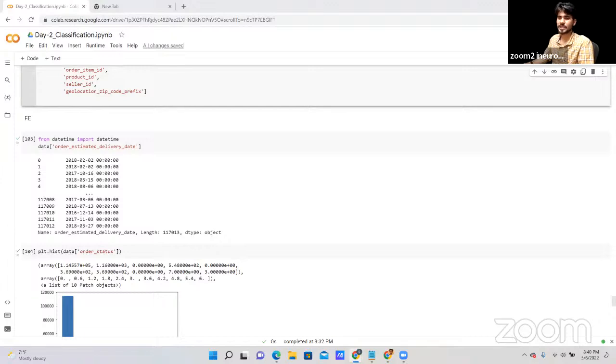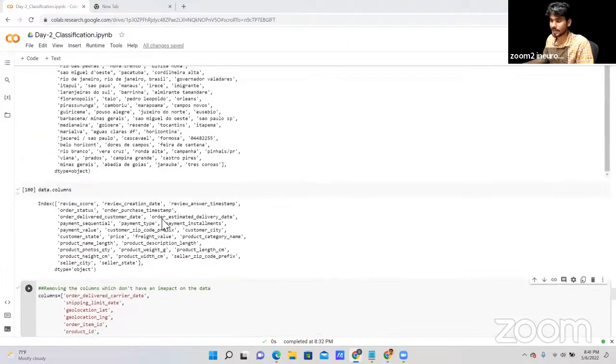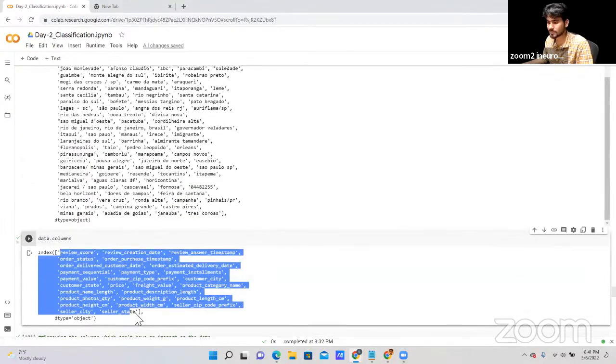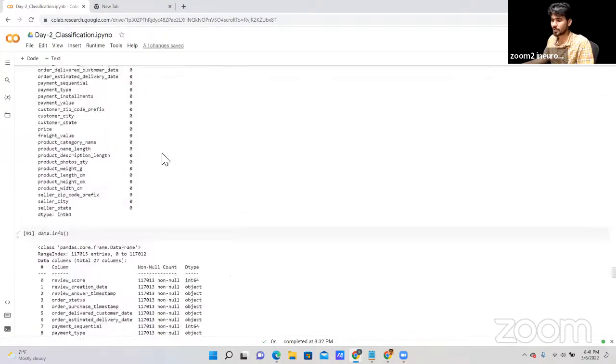How to decide, sir, whether a column is unnecessary or not? See, I already told you, first it comes after observation. What you want to solve, what goals you want to achieve, based on this you can decide whether a column is important or not. You cannot decide finally. Right now, we have already dropped some of the columns here.